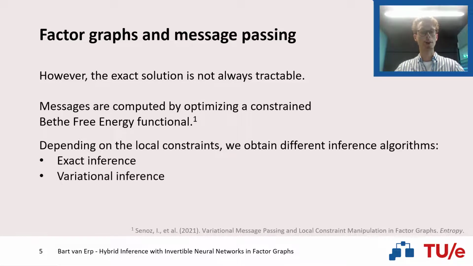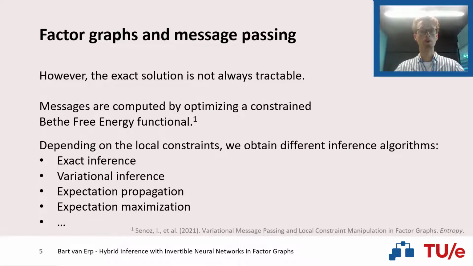Based on the local constraints that we enforce for the approximate posterior distributions, we can obtain different message passing algorithms, performing exact inference, as you saw on the previous slide, variational inference, expectation propagation, expectation maximization, and so on.